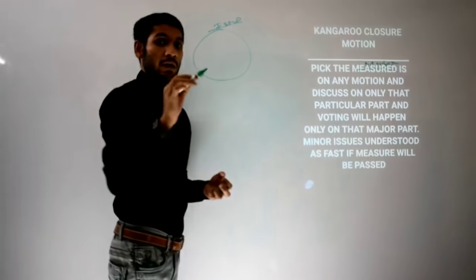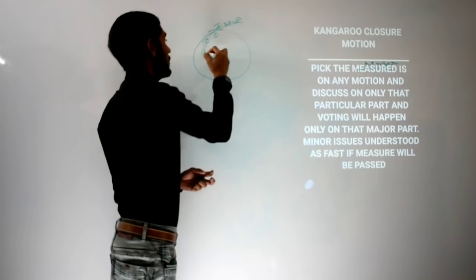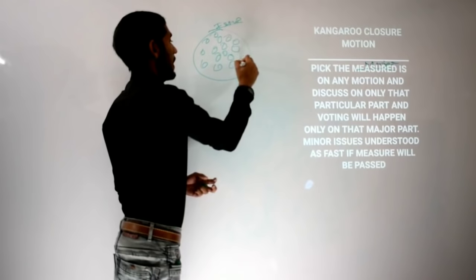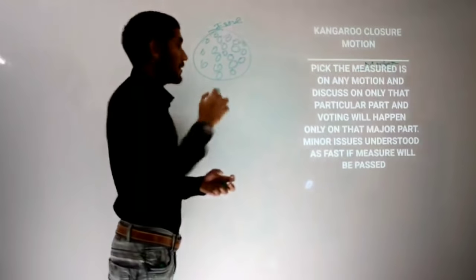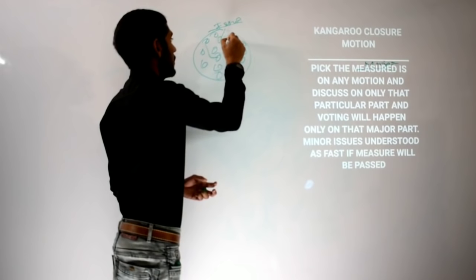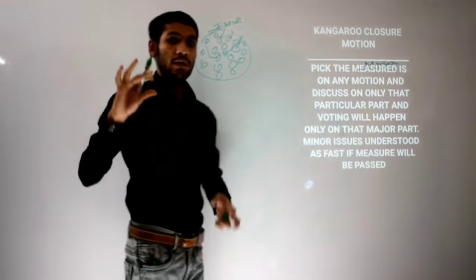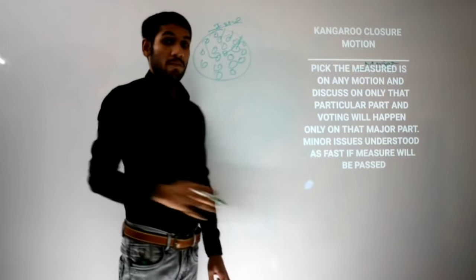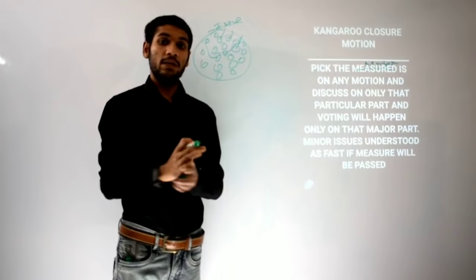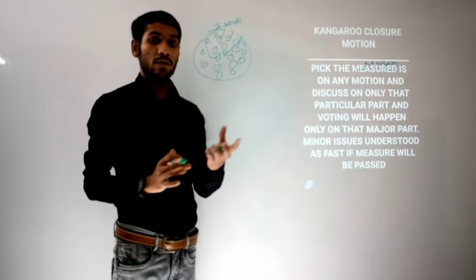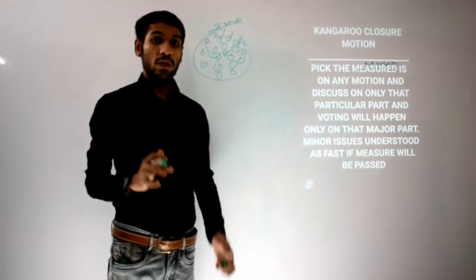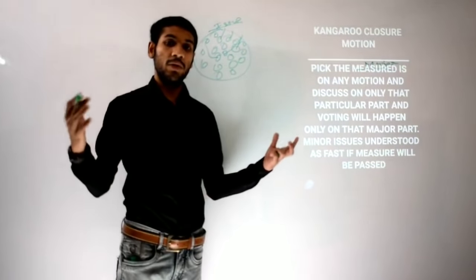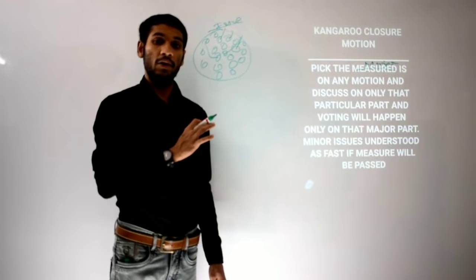Inside that bigger issue, there are so many issues, even in that issue, so many important issues. There are various parts of that issue. So pick up the bigger issues, and discussions and debates will be going on only for those major issues, not those minor issues, because time is lapsing. If debates go on for the whole sections on those bigger issues, it will take almost 4 to 5 days only for discussion. There are also a few extra and important works for the Parliament of India to do on time.